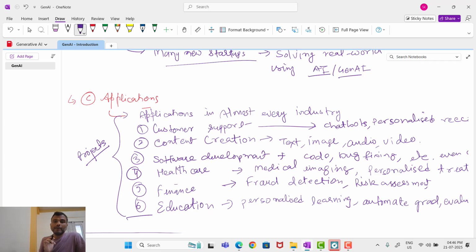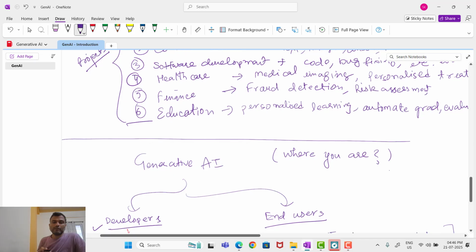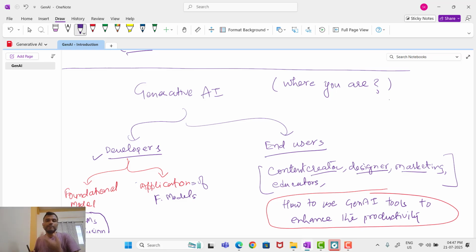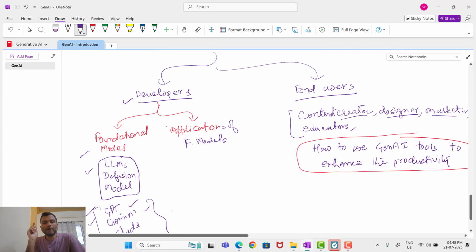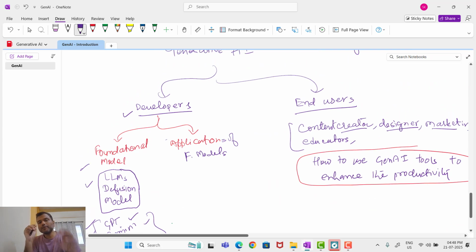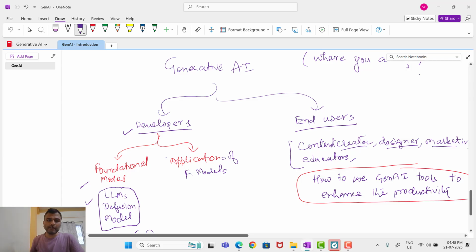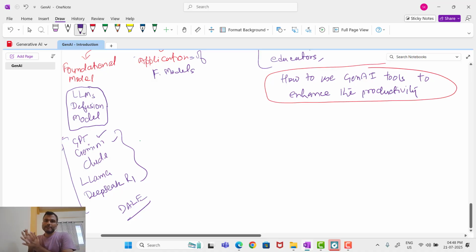So we have to understand where we stand in this. Whether we are an end user, whether we are on the developer side, where we are. If you're just an end user, you have to think about how you are going to learn generative AI tools to enhance your productivity. The other and main important thing is the developers. There may be two different types of developers. So the core behind generative AI is what? Foundational model.